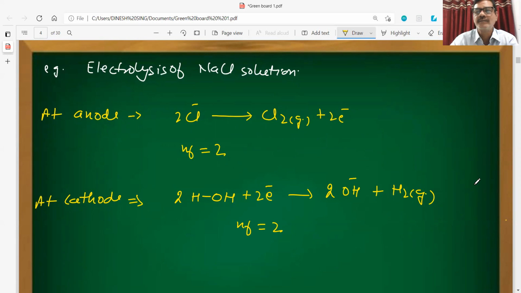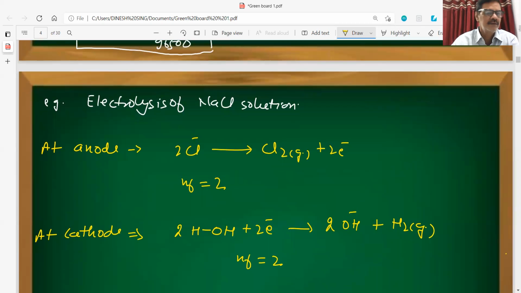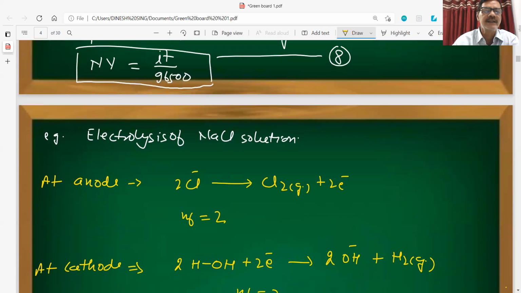That will be the n factor for this reaction. Only the thing is, the gram equivalent concept, that is the law of equivalence: the gram equivalent of a substance discharged at the anode will always be equal to the gram equivalent of a substance gained at the cathode. I think everybody understood this concept, and we will discuss one problem sheet regarding this in the next class.